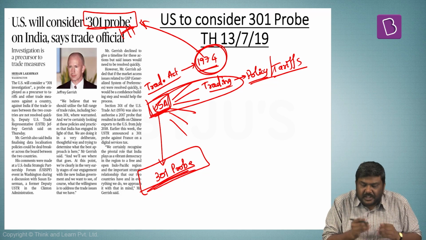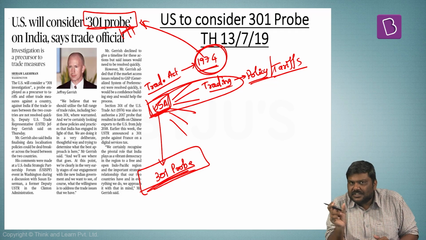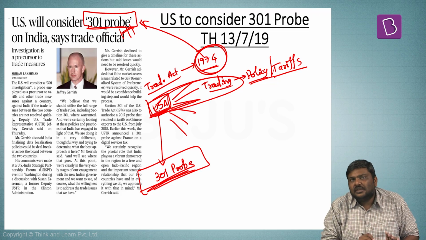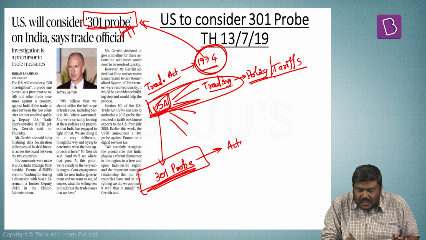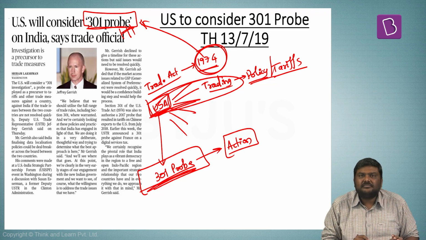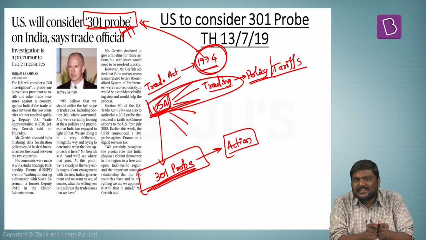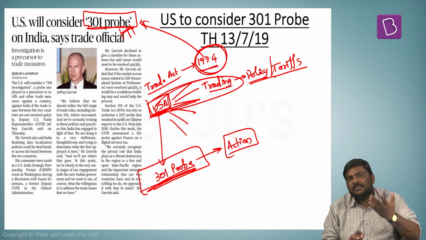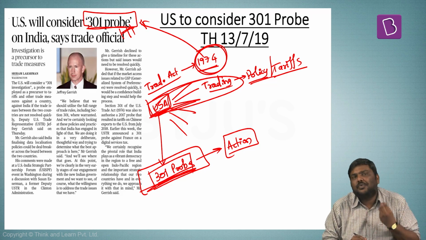And if this authority comes to a conclusion that this policy or decision is negatively affecting the trade between these two countries, then the government of USA will take certain action against this country, such as imposing retaliatory tariffs or asking the country or the government to withdraw these measures. This is the concept of a 301 probe.